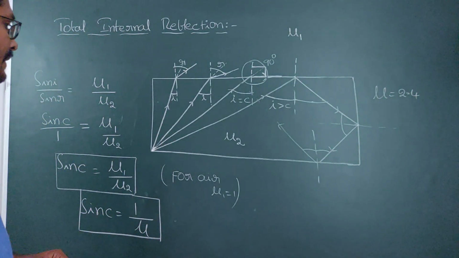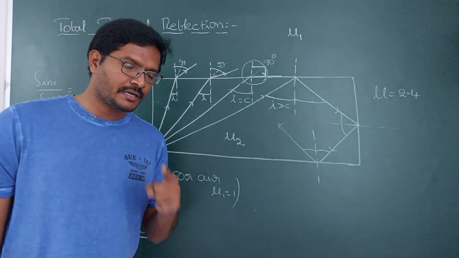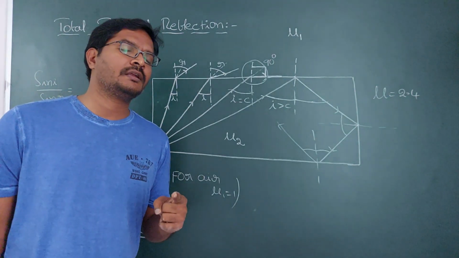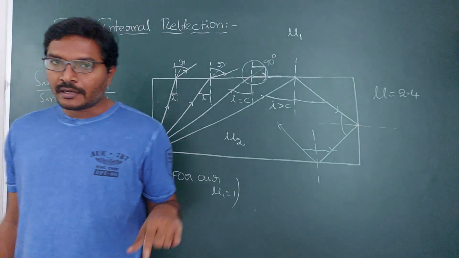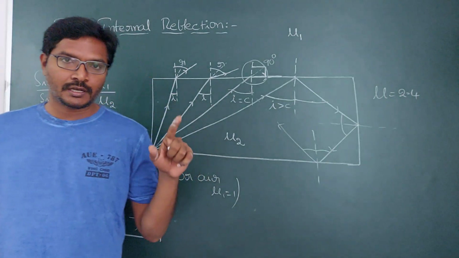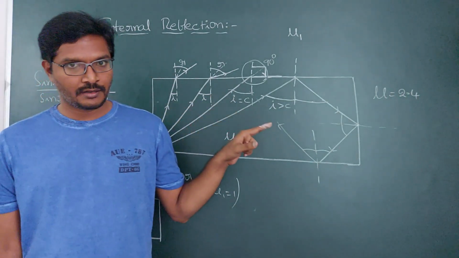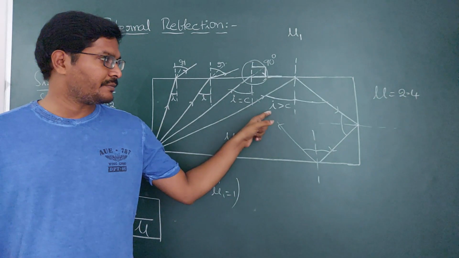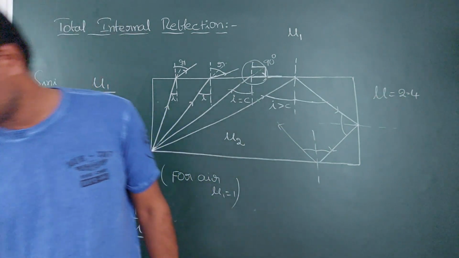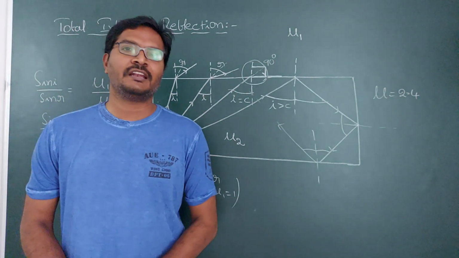Okay. And you need to remember the condition. In order for total internal reflection to happen, the object must be in the denser medium and the observer must be in the rarer medium, and the angle of incidence must be greater than the critical angle. So this is about total internal reflection.